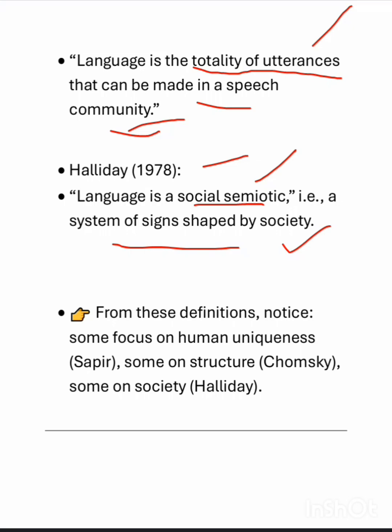So these definitions, like what Sapir said, is human uniqueness. Only humans can speak language. Animals can't speak language. They can use signals. So they use different signals. They can't speak language. Chomsky focused on structure and Halliday focused on society, that language is created by society.